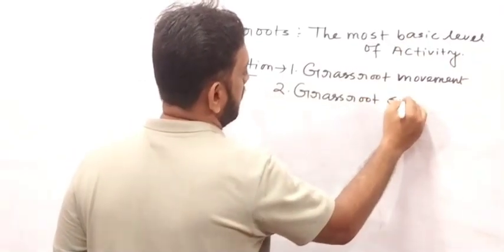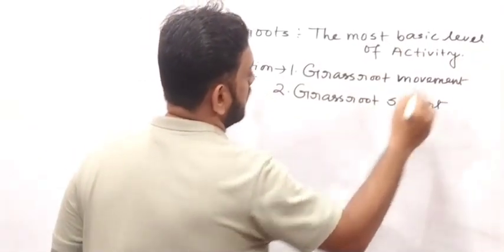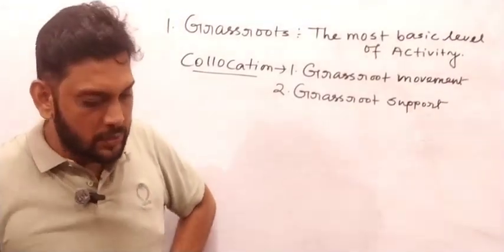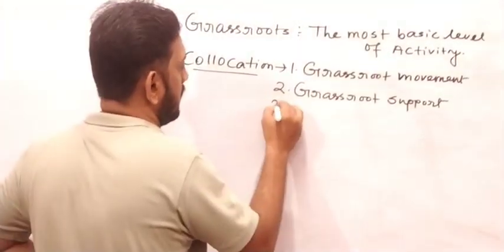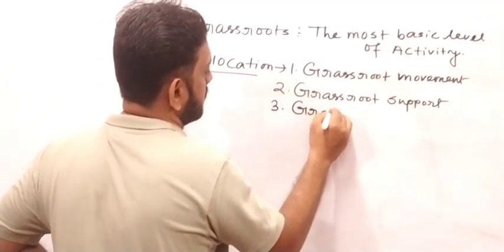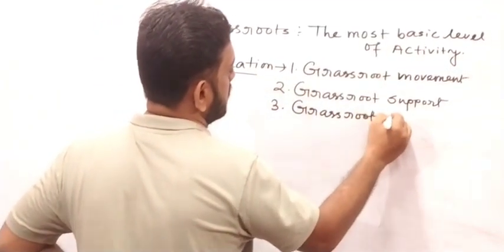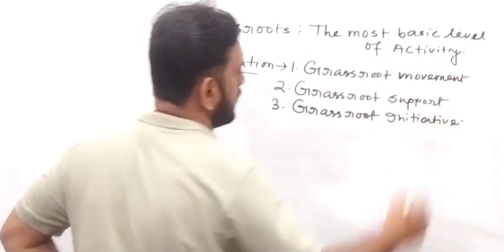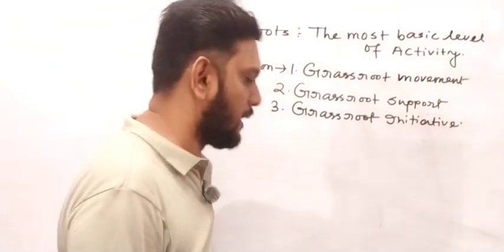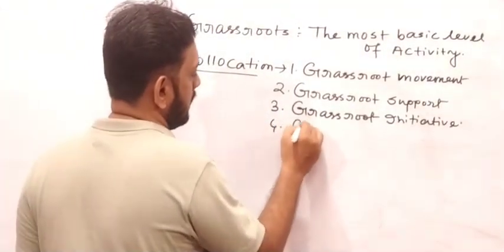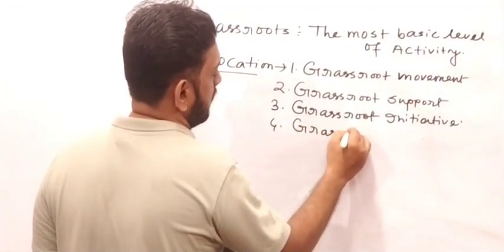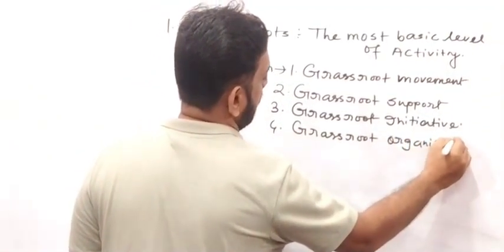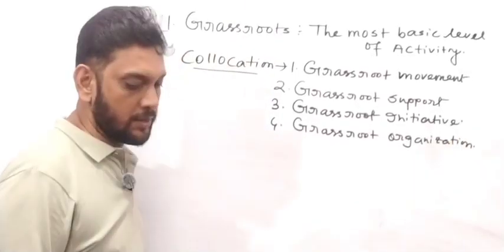Write down one by one: grassroots movement, grassroots support, grassroots initiative. Please write it down, my friend. Grassroots organization. Please write it down.